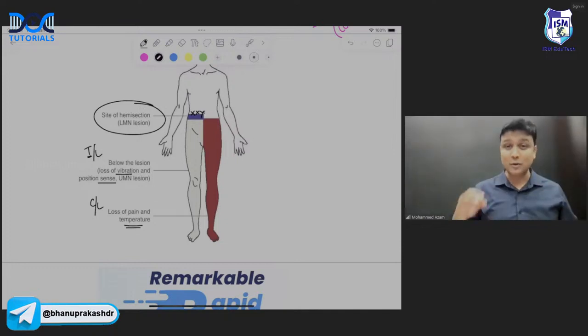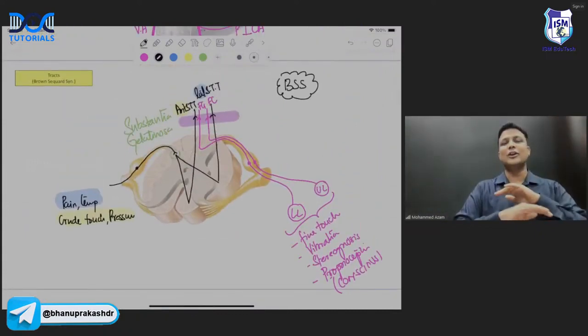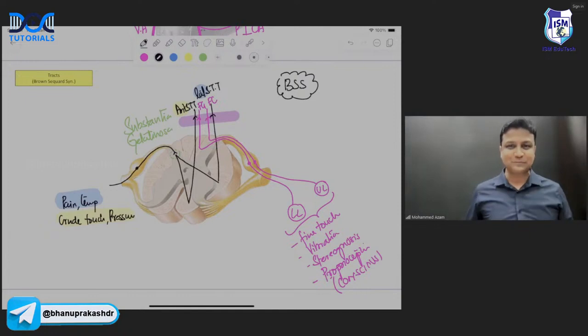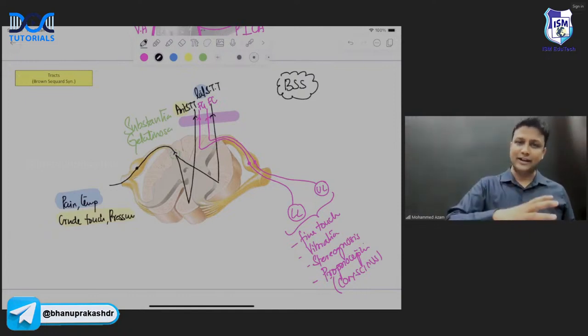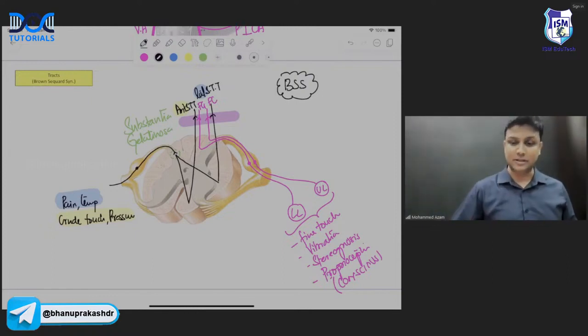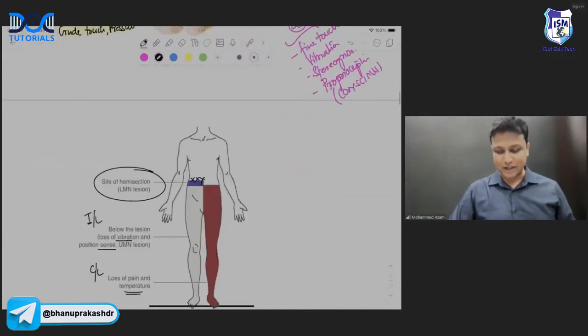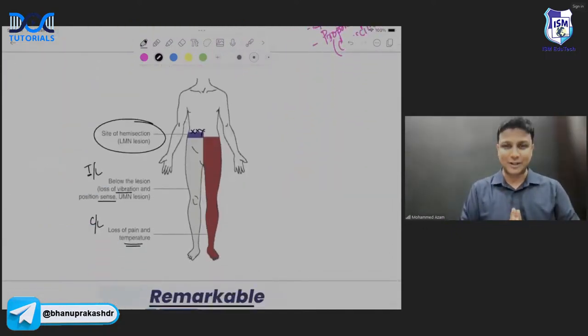And welcome to my anatomy rapid revision class here. You don't have to mug up this one, sir. Remember this tract. If you remember this tract here, that's all. You can answer that question very easily, sir. Pain and temperature will be lost on the opposite side, whereas the fine touch, vibration, stereognosis, and conscious proprioception will be lost on the ipsilateral side, sir. So this diagram is representing what? Brown-Sequard syndrome. Are you all clear with this one?